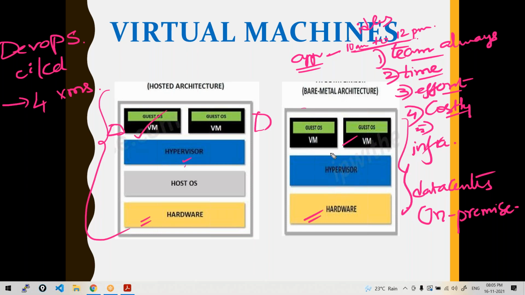Also, sometimes the servers may be idle. The virtual machines may be idle during off business hours. But still, all this infrastructure should be paid, right? So managing infrastructure on their own data centers is going to be very costly, tedious, and needs a lot of effort. That's called on-premise infrastructure.